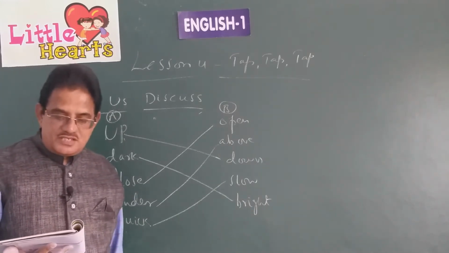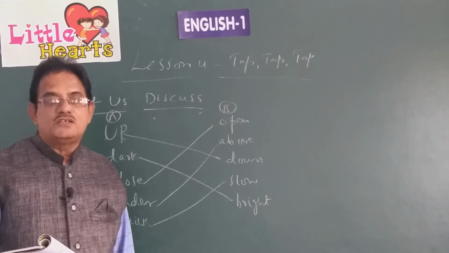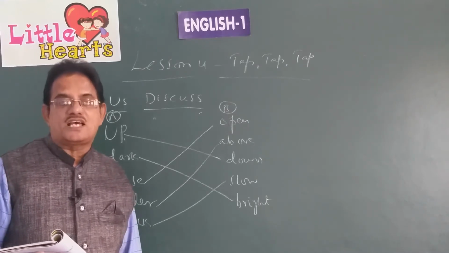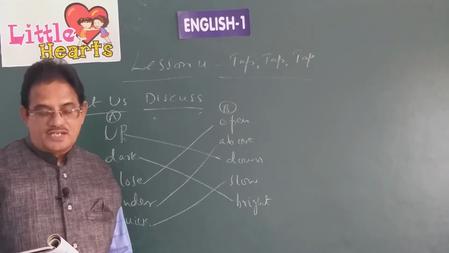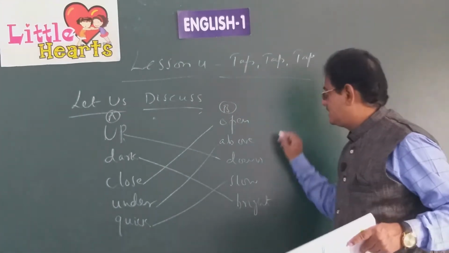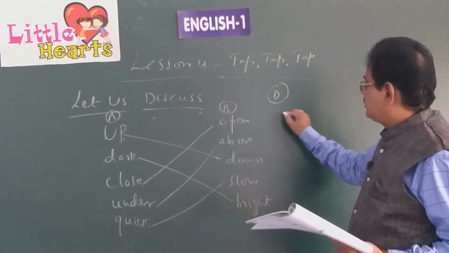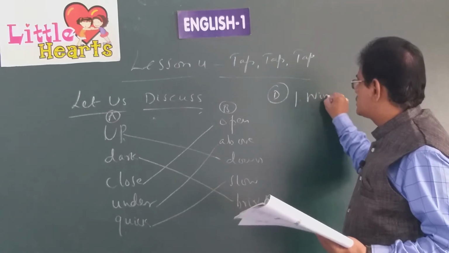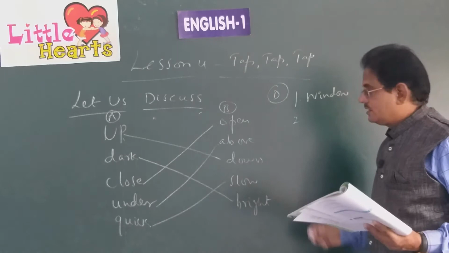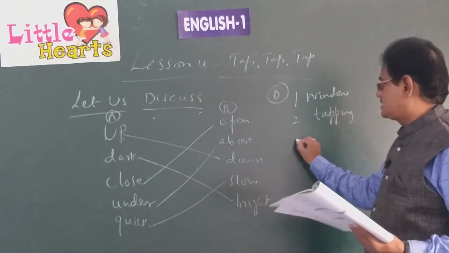Now in the D bit, there is a spelling exercise. Some words are given there, but those words are not spelled correctly. We have to write the correct spellings for them. Okay, children, can we write the correct spellings? Let us see. Window, is it the correct spelling? No. What is the spelling of window? W-I-N-D-O-W. Tapping is not correct. It is T-A-P-P-I-N-G. We have to write the correct spelling.